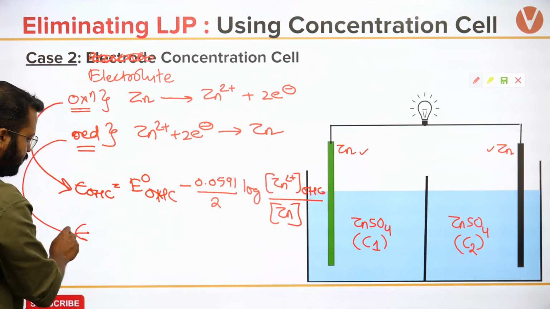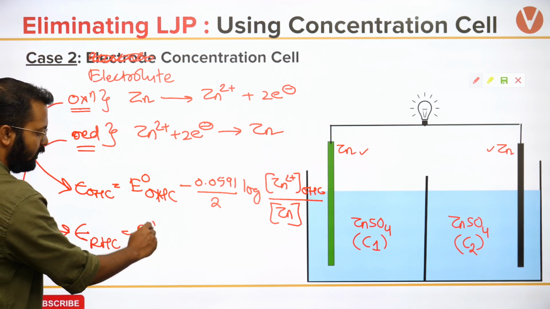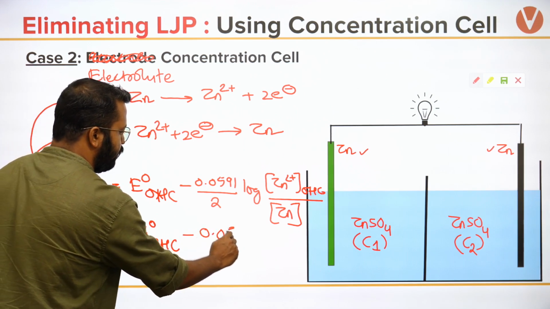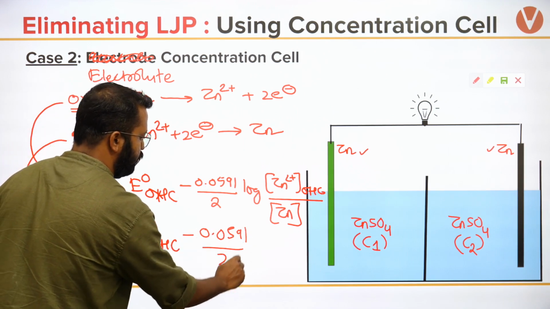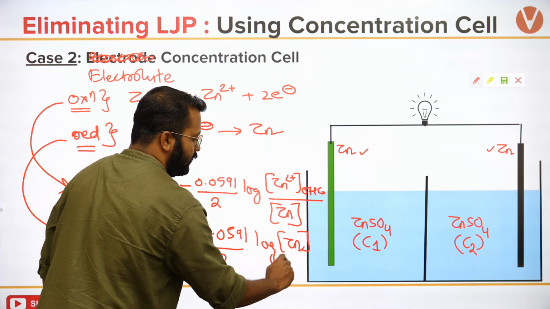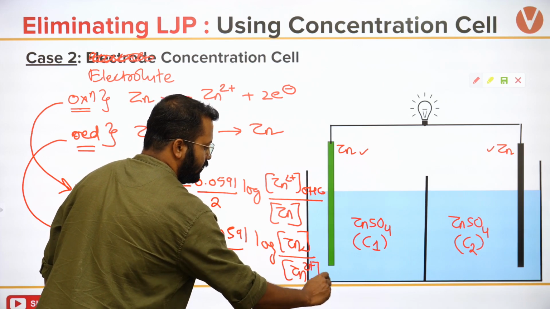And for reduction I will write it as E of RHC is equal to E naught for RHC minus 0.0591 upon 2 log of zinc by zinc 2 plus in the reduction half cell.